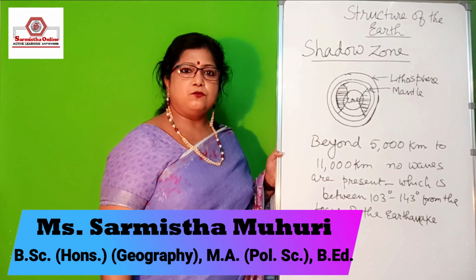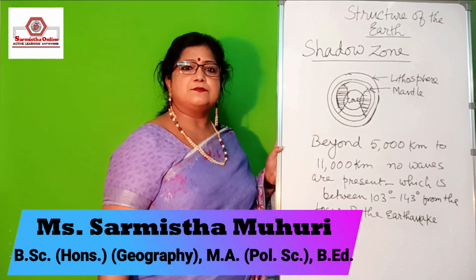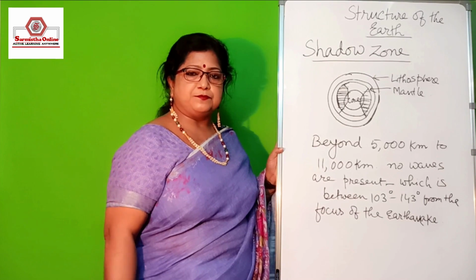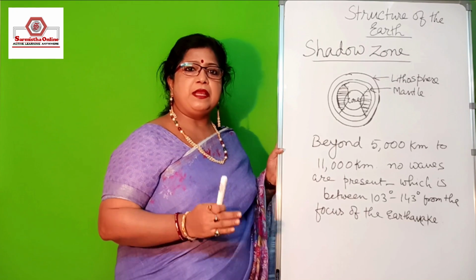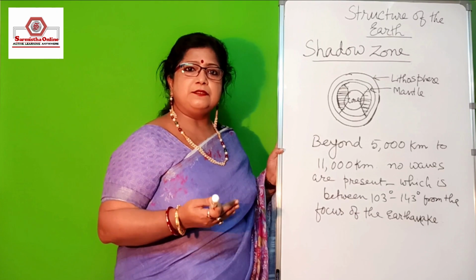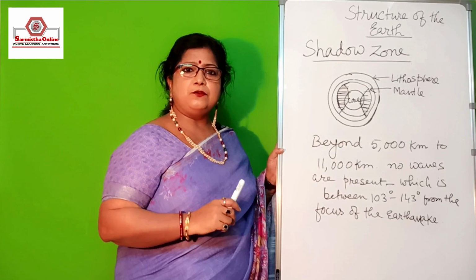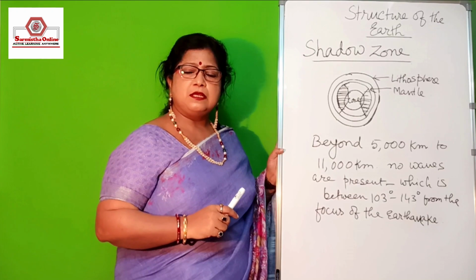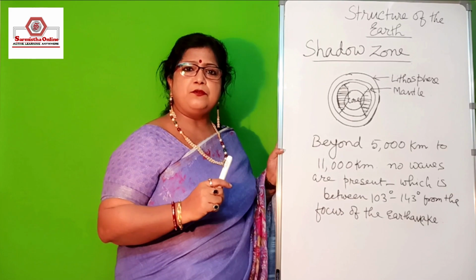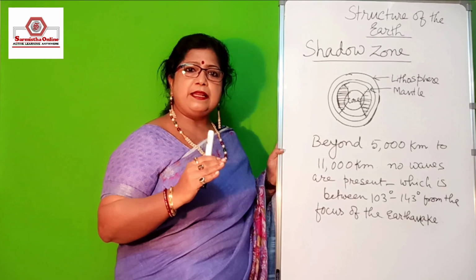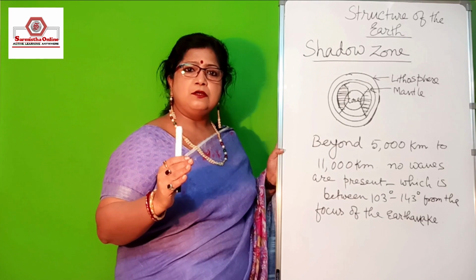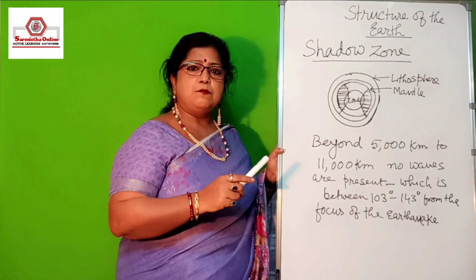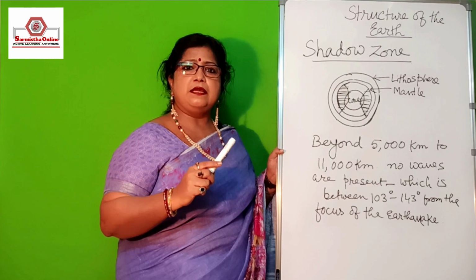As I have already told you, the most trustworthy evidence for the interior of the earth is the earthquake waves. Now, earthquake waves behave differently in different layers. We already know that there are three types of earthquake waves: P waves, S waves and L waves. P waves, the primary waves, run through all mediums, and S waves run only through solid medium. P waves can travel a much longer distance than S waves.